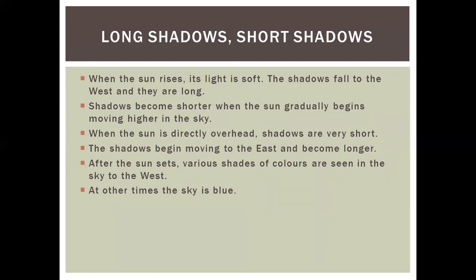Now when the sun rises, its light is soft, the shadow falls to the west and they are long. So in the morning, the shadows fall to our west side. The sun rises in the east and the shadows fall to the west and they are long. Now shadows become shorter when the sun gradually begins moving higher in the sky. So from the east, it is moving towards the northern side. So there, when the sun is actually overhead, the shadows are very short.